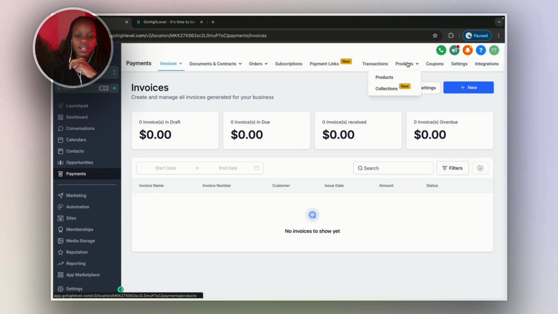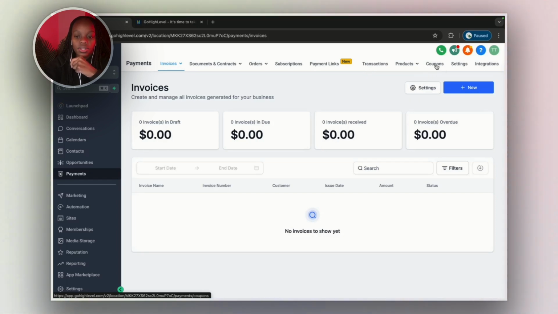So we have orders, we have subscriptions, payment links, there's tap to pay, there's a bunch of things in here, transactions, products. So if you have digital products, ebooks, courses, or whatever that you want to sell, you can create all those products in here. They are linked to your Stripe account, so when you get paid, it'll go to your Stripe. And yep, that's how easy it is.